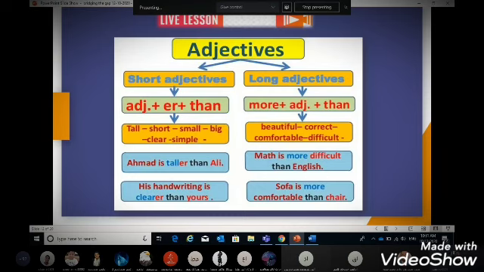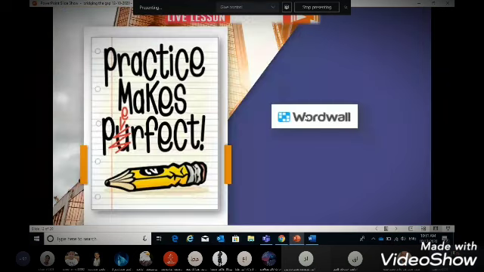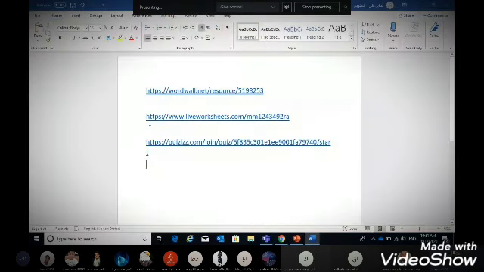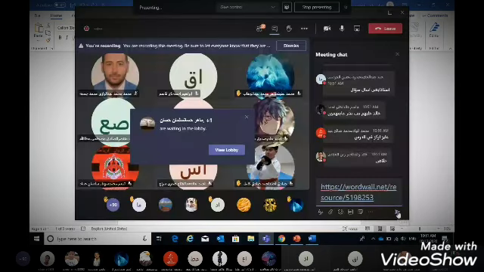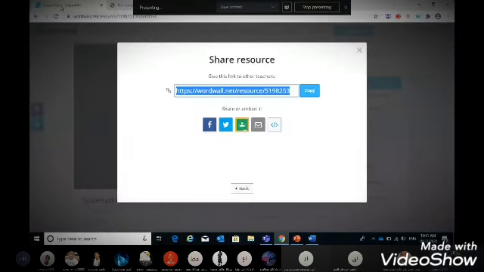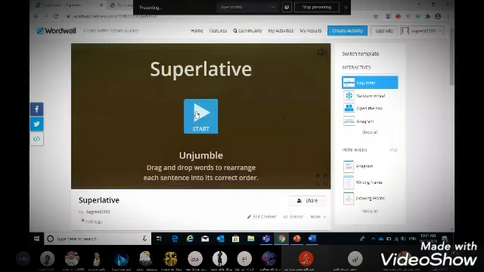Okay, time for practice. So practice makes perfect. So we are going to go through a word wall activity. I can share the link with you in the chat box. So you have the link here in your chat box. This is our activity. Okay, let's start.